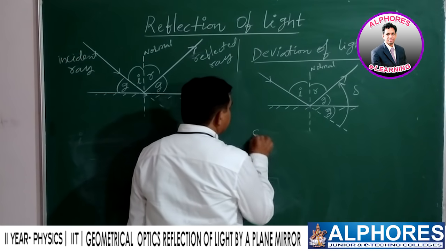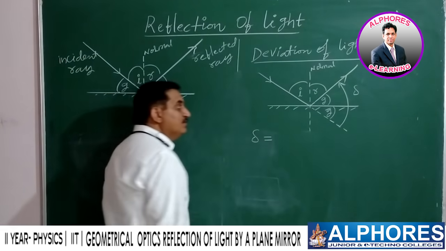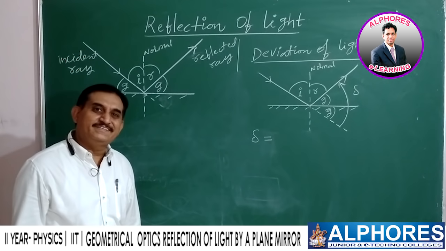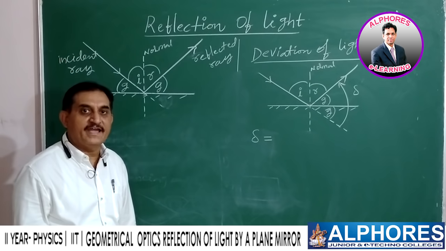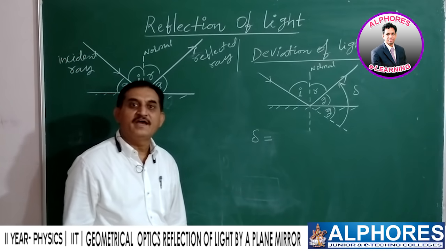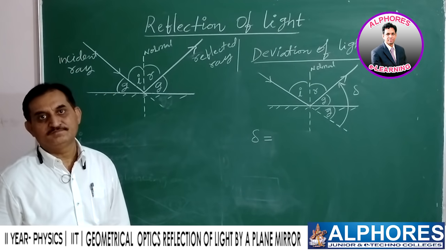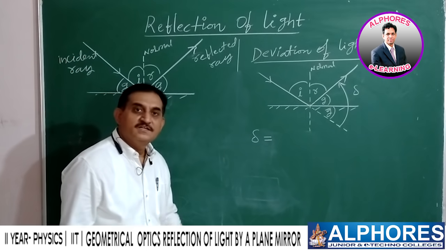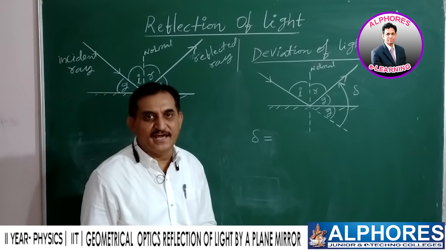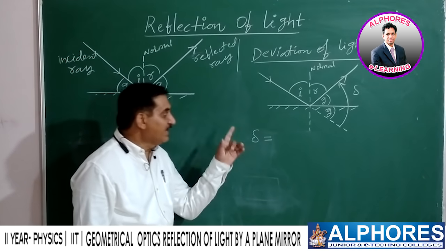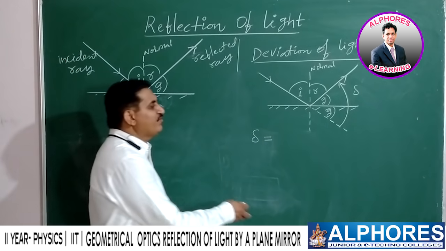Yes, the deviation delta, we can find in terms of the glancing angle and also in terms of the angle of incidence or angle of reflection. So first we go for the deviation suffered by the light in terms of the glancing angle. A very simple formula.